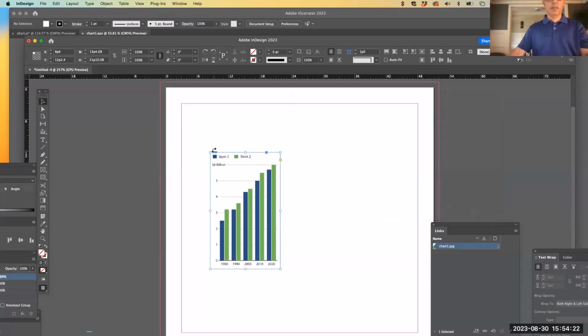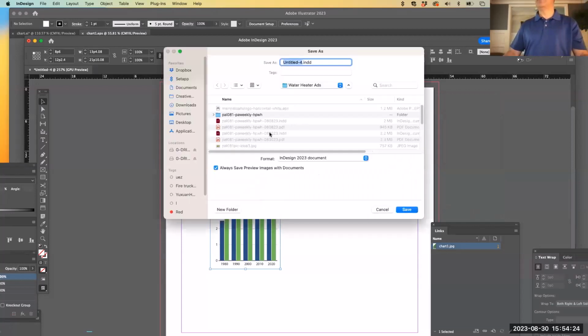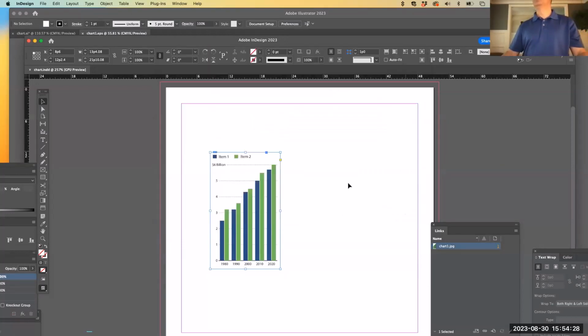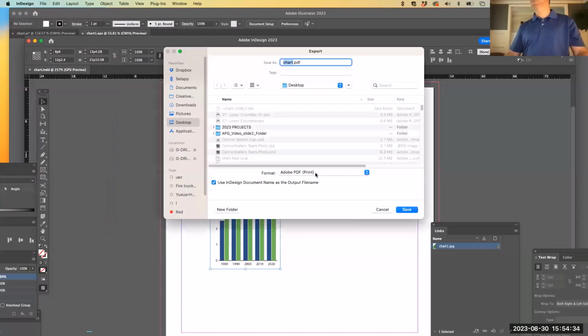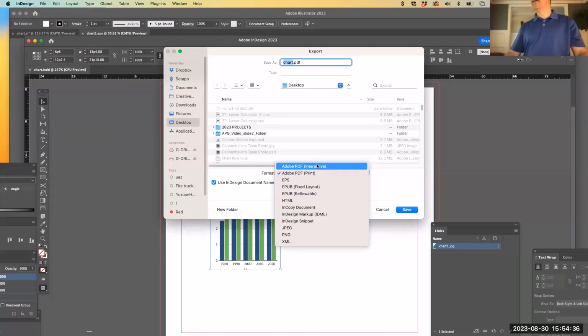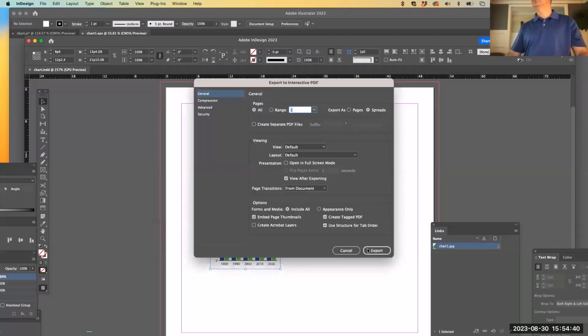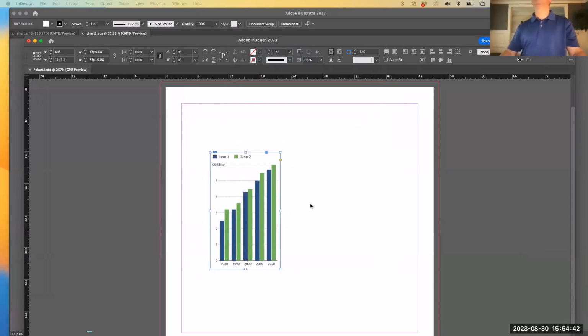So I'm going to hit Done. Let me save this as a file. And you'll see when I go to File and Export, and we do Adobe PDF Interactive for 508, I'm going to hit Export.